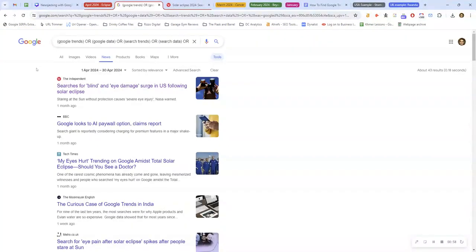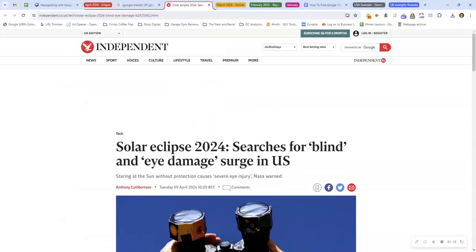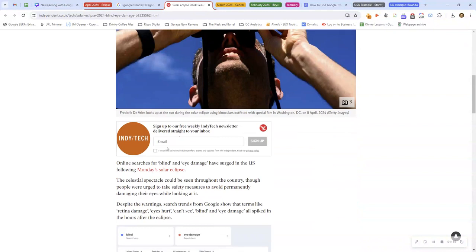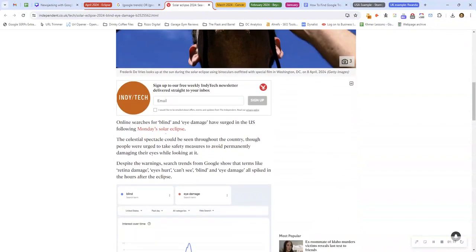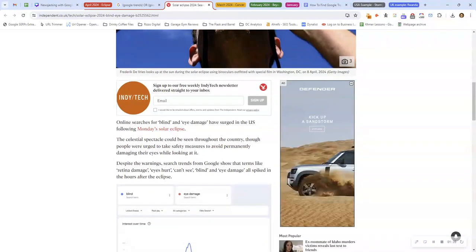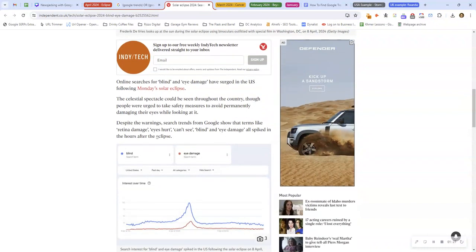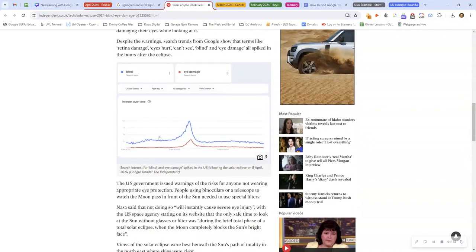So looking at April 2024, we found this one, that there was a solar eclipse in the US, and searches for blind and eye damage surge in the US following the solar eclipse. Because people have been looking at the eclipse itself, they've hurt their eyes. I remember there was an eclipse in the UK when I was about 10 years old, and this happened to me. And looking back on it, it was quite bad because my eyes hurt for days afterwards.